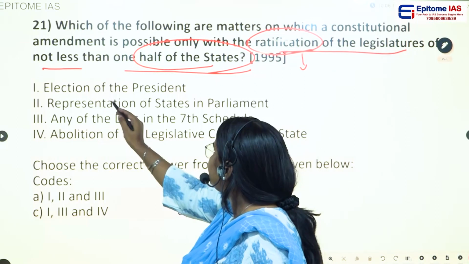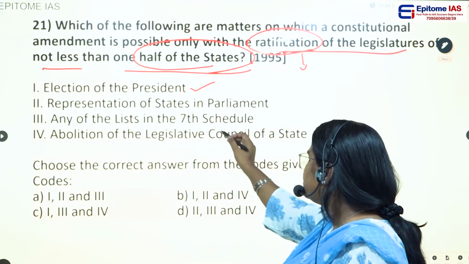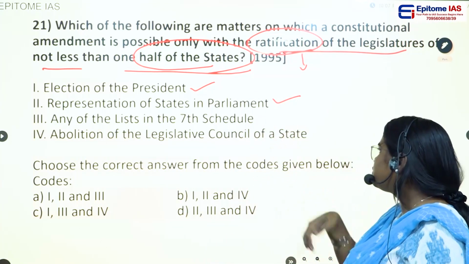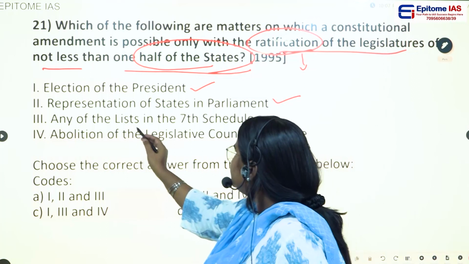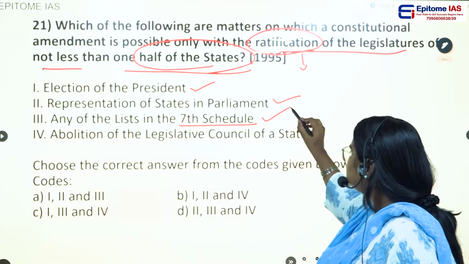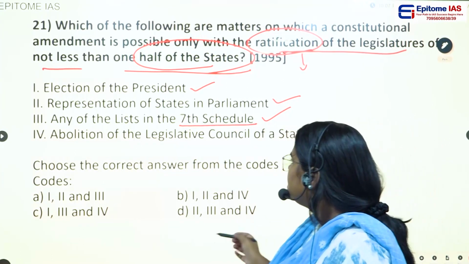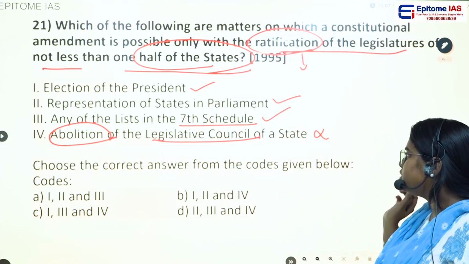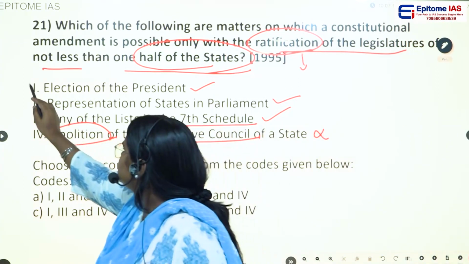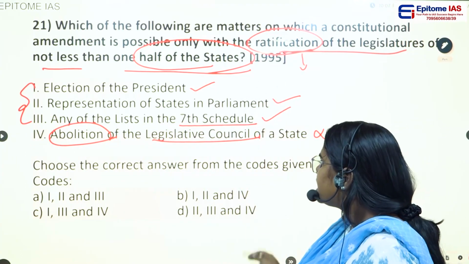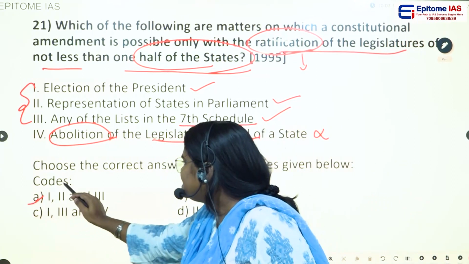If we see here, the election of President, yes, this needs the support of the states. The representation of states in the Parliament, yes, this also needs the support of the states. Any of the lists mentioned in the 7th Schedule also needs the support of the states. And abolition of legislative council, no, we have not read this in that slide. So these are the 3 provisions which need the support of at least half of the states. So the correct answer would be 1, 2 and 3, option A. That's all, students. See you in the next class. Thank you.